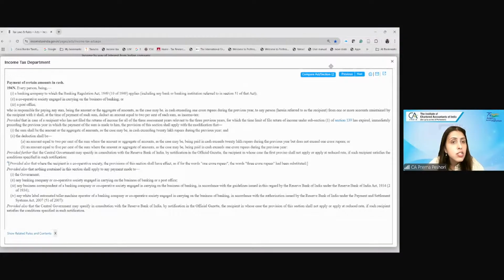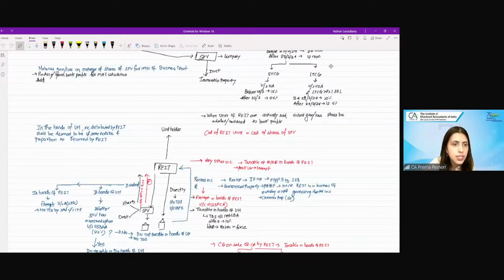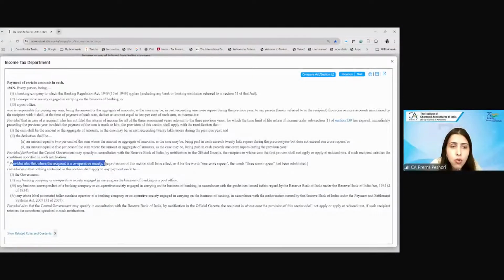Are we clear? So this limit which is given is how much? 1 crore. Over ₹1 crore. In case it's a cooperative society, if you see the fourth proviso, it says where the recipient is a cooperative society, the provisions of this section shall have effect as for the 1 crore, 3 crores. So basically, in case it's a cooperative society, you can withdraw up to 3 crores and there will be no TDS. But for bank and post office, the limit of withdrawal is 1 crore. Over ₹1 crore, the TDS will be deducted.